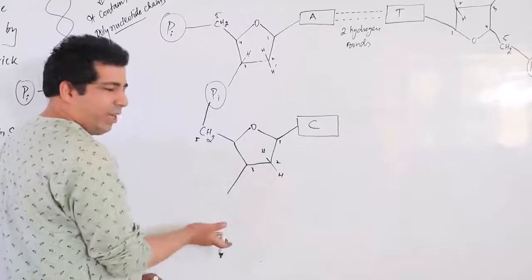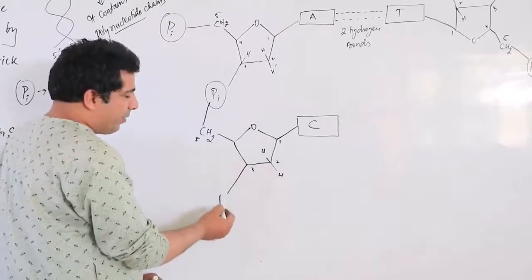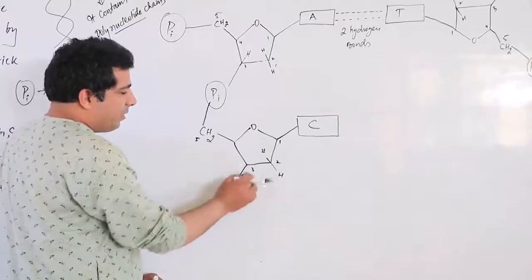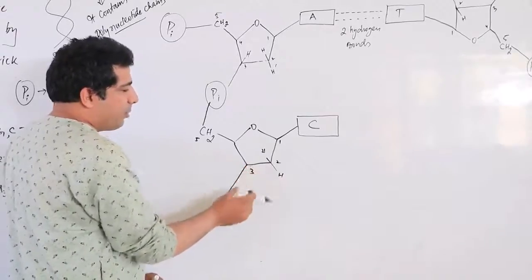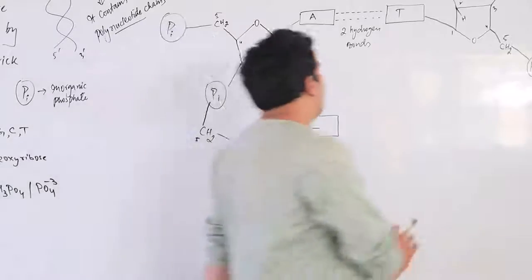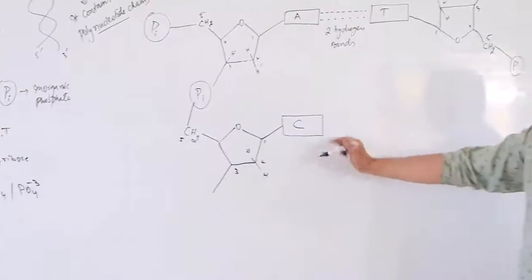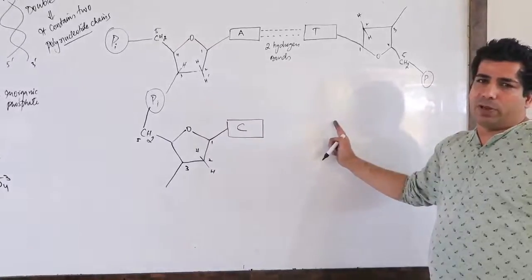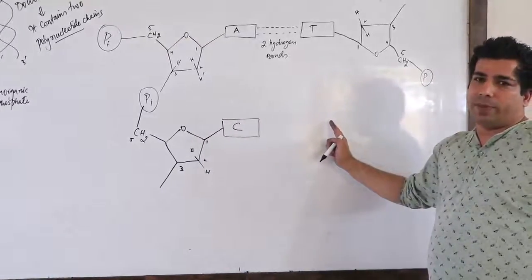You can keep it free also, or you can make it interact with inorganic phosphate also. It's your choice. Let's keep it free. This is the third end of the sugar. Remember, for cytosine, the opposite nitrogenous base will always be guanine. Guanine will be the opposite.